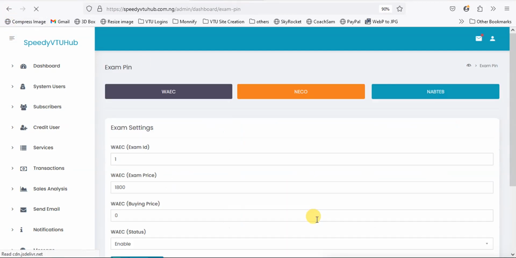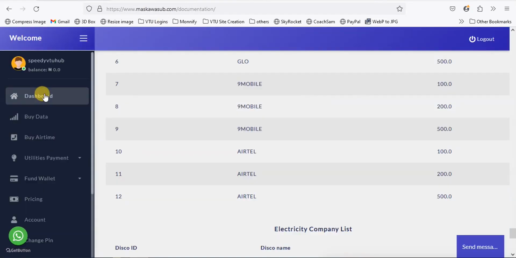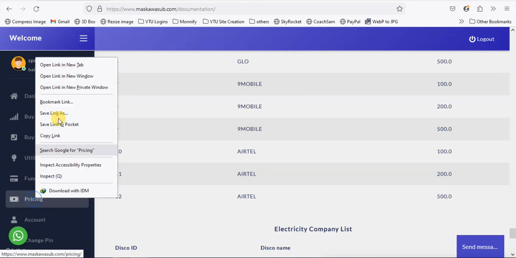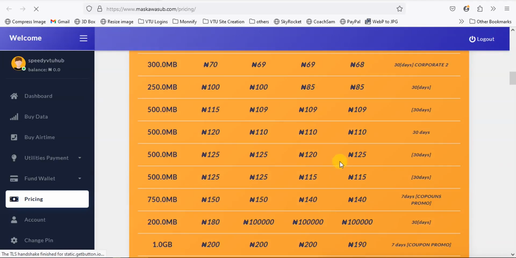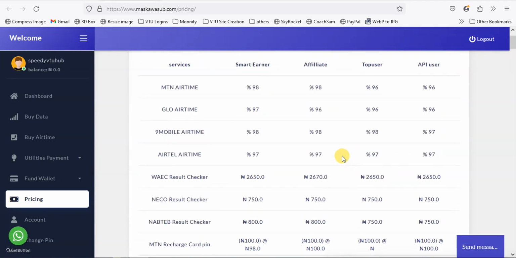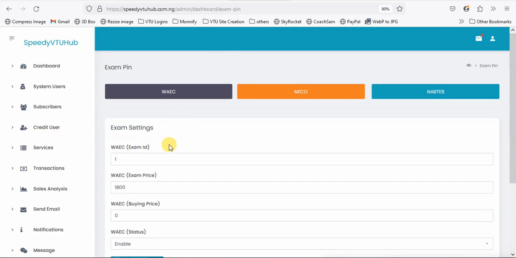Then for exam pin here, you can see that on Mascawa, let's check the pricing. Pricing is exam pin. Which of them? We're looking at WAEC.